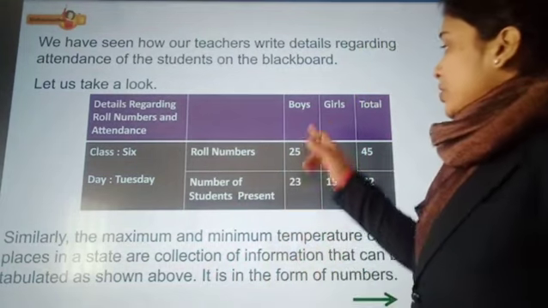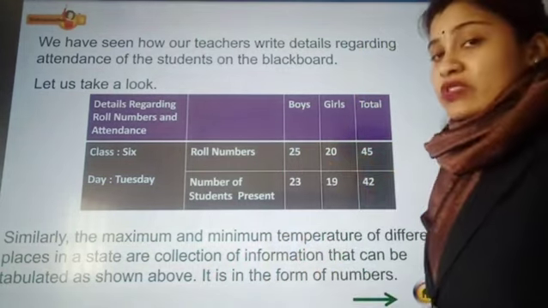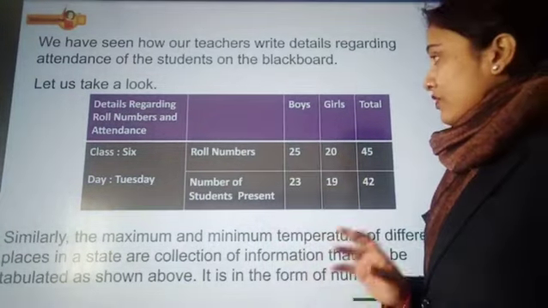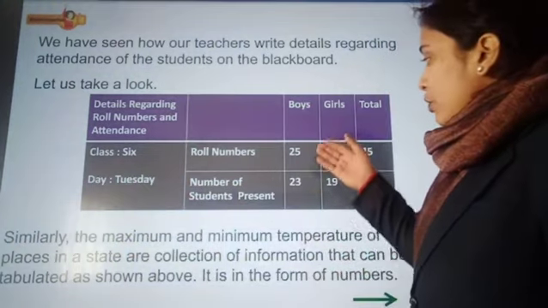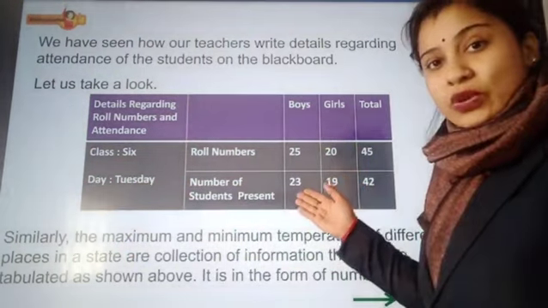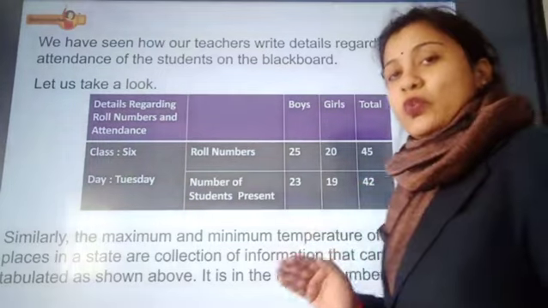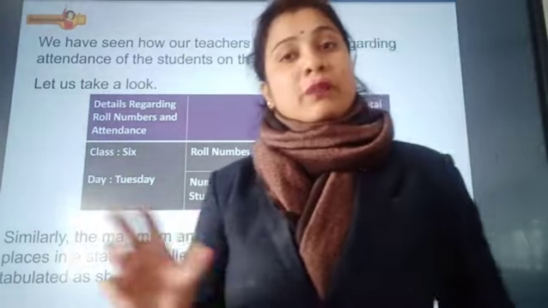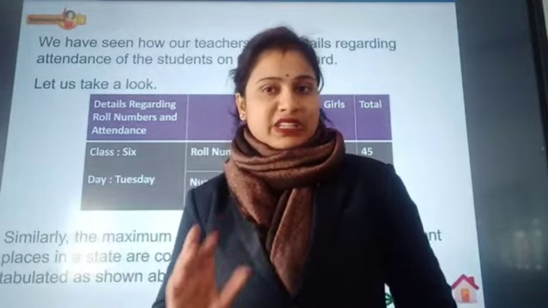For example, the total number of boys is 25 and the total number of girls is 20, and the total strength is 45. This is a collection of data from a class 6. Out of 25, on a particular day 23 are present, and on a particular day 19 are present. So out of 45, a total of 42 are present. This is how we represent the information of the presence of students in a class on a particular day.